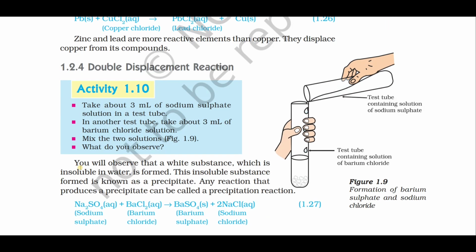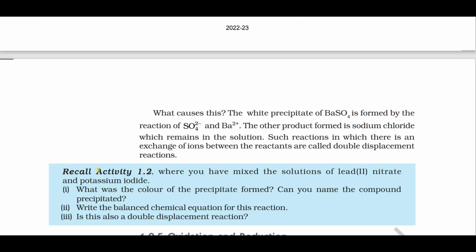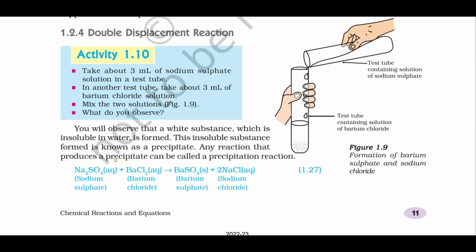Next, very important, double displacement reaction. What is a double displacement reaction? A chemical reaction in which exchange of ions takes place between the reactants in solution is called a double displacement reaction. An example is sodium sulfate plus barium chloride gives what?